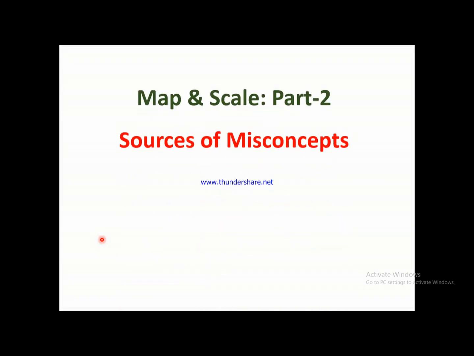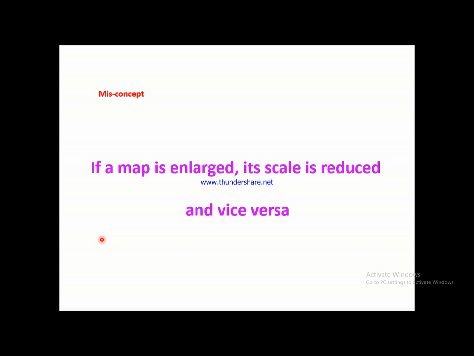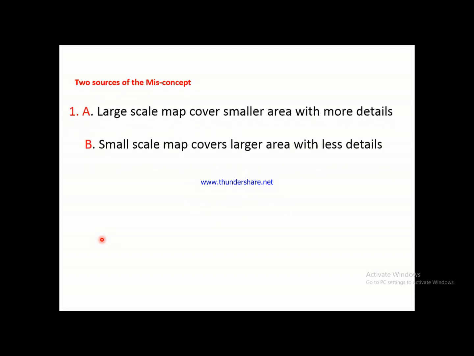Dear students, today we'll discuss the sources of misconceptions regarding enlargement and reduction of map and scale. What is the misconception? If a map is enlarged, its scale is reduced and vice versa. That is, if a map is reduced, its scale becomes enlarged. But what are the sources of those misconceptions?